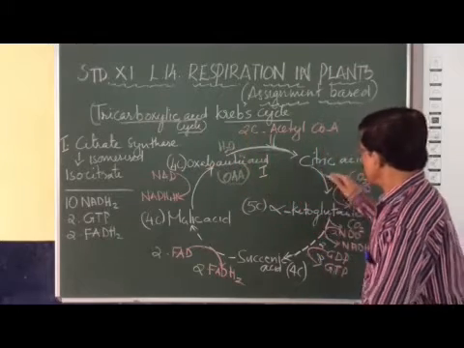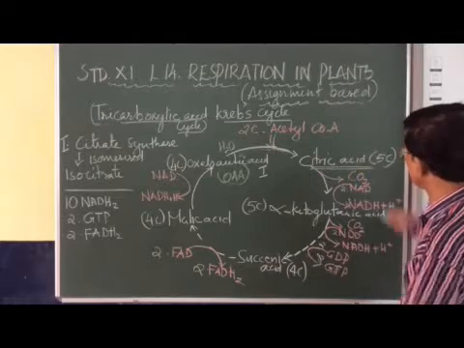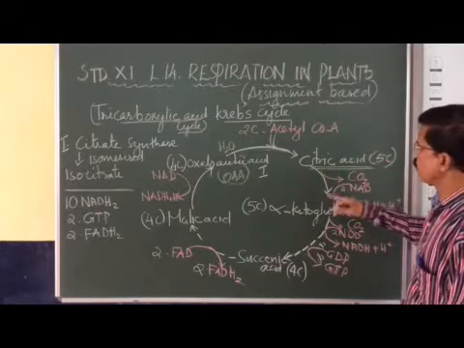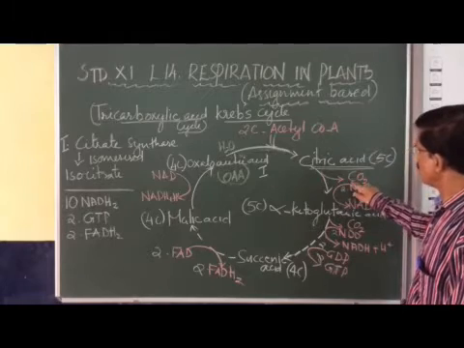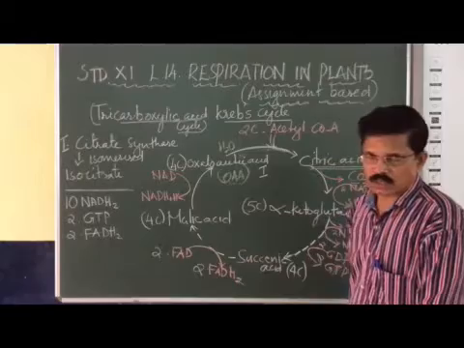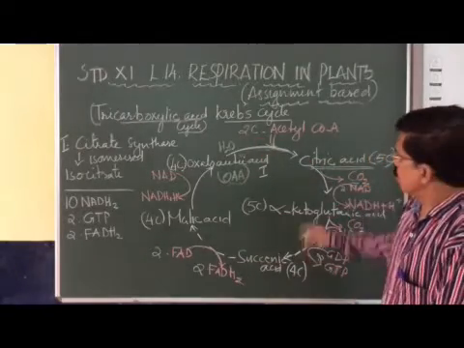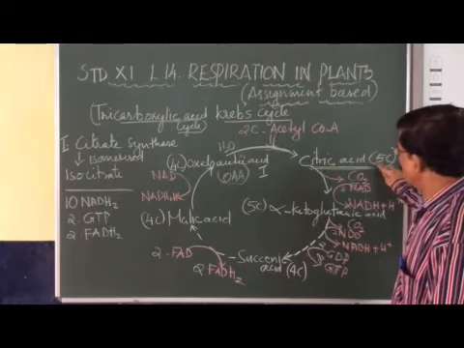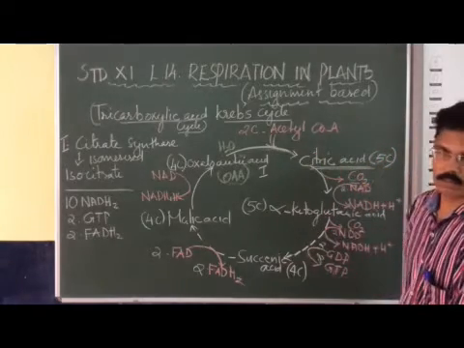But the first stable product is citric acid, which is a 5-carbon compound. And what happens to the 1 carbon? It is released as carbon dioxide. So 1 carbon plus 5 is 6 carbon.